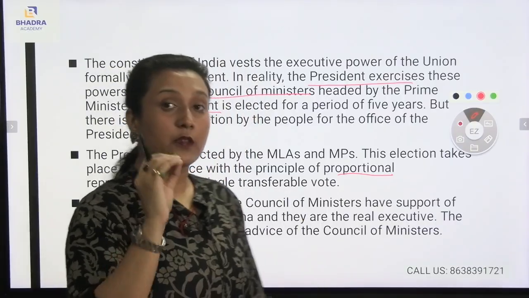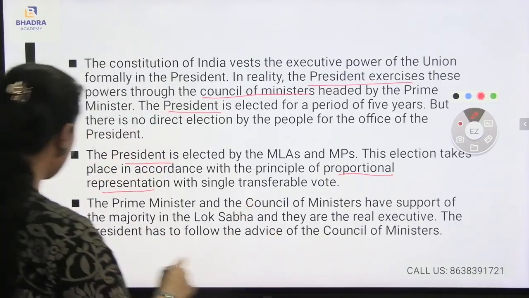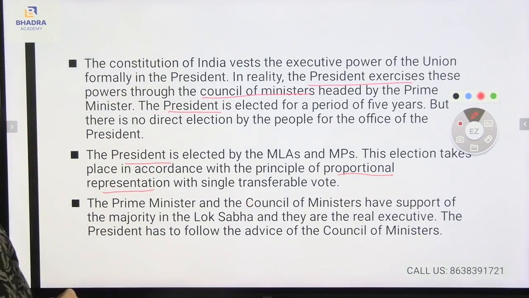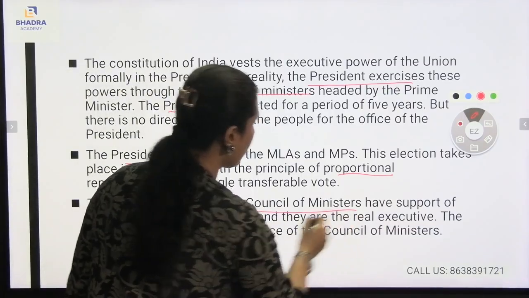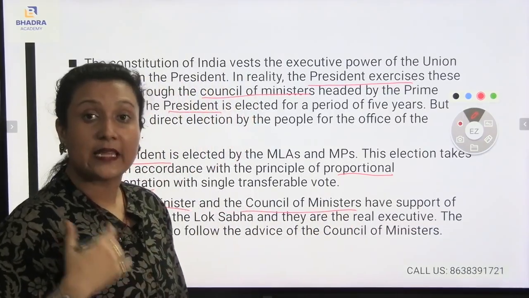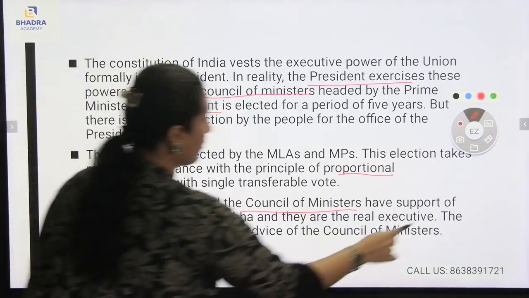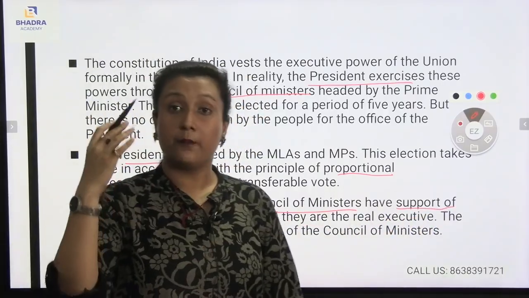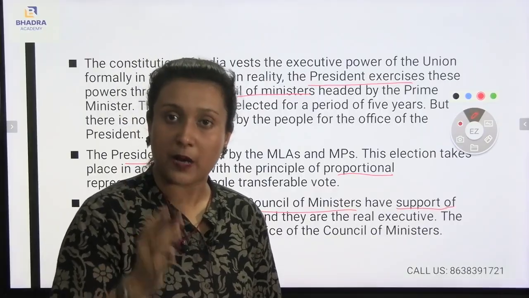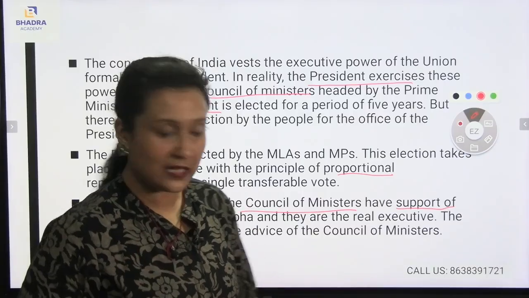So according to the proportional representation system, only the president is elected. The Prime Minister and the Council of Ministers have the support of the majority in the Lok Sabha, and they are the real executive. If I talk about the Prime Minister and the Council of Ministers, they are considered to be the real executive. They get the majority support in the Lok Sabha.